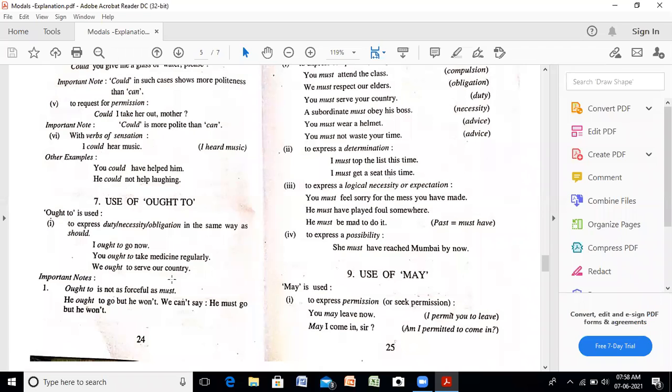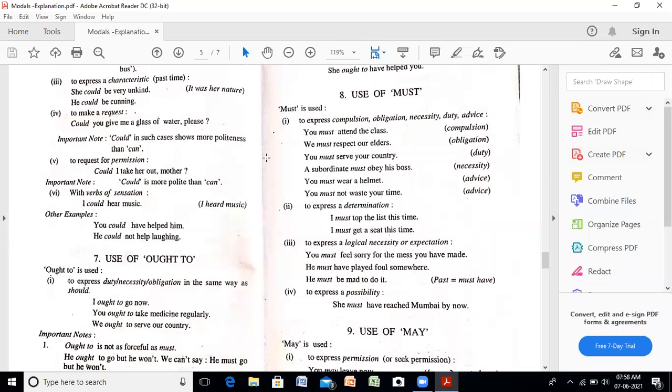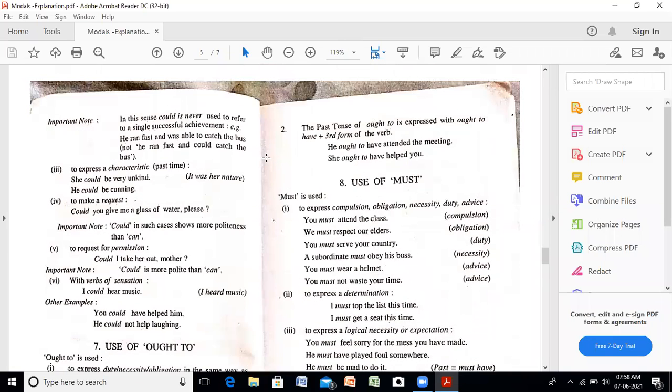But when we say he must go, it means he had to go. Cannot refuse for that. That is, must means for the compulsion. Coming to the next form, see the example more for the ought to.